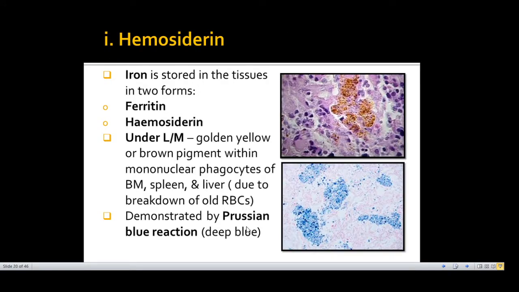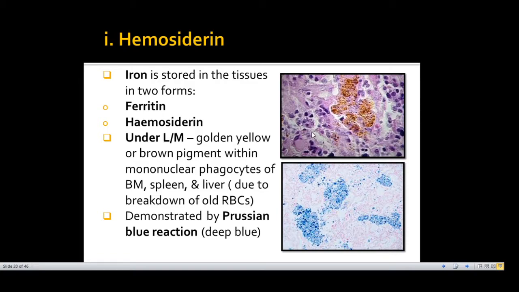So what is ferritin and what is hemosiderin? Ferritin is iron plus apoproteins, and accumulation, or aggregates, of ferritin is known as hemosiderin. Under the light microscope, hemosiderin is seen as a golden yellow or brown pigment within mononuclear phagocytes of bone marrow, spleen and liver due to breakdown of old RBCs, like here.